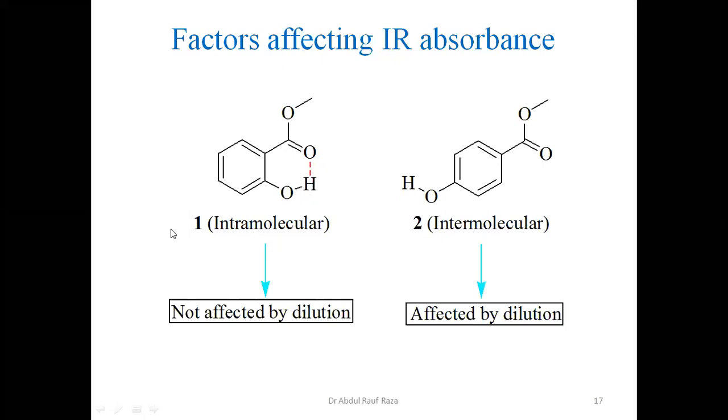Ortho-hydroxy benzoic acid is commonly called salicylic acid. So this is an ortho derivative and this is a para derivative. So these are the two isomers. But in this case, look at the difference. This OH is making a hydrogen bond with the carbonyl within the molecule. So that's why this is called intramolecular.